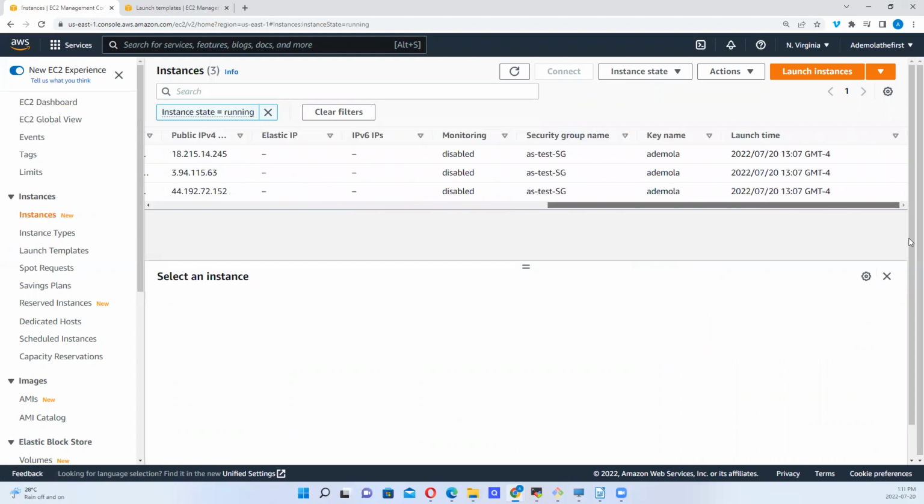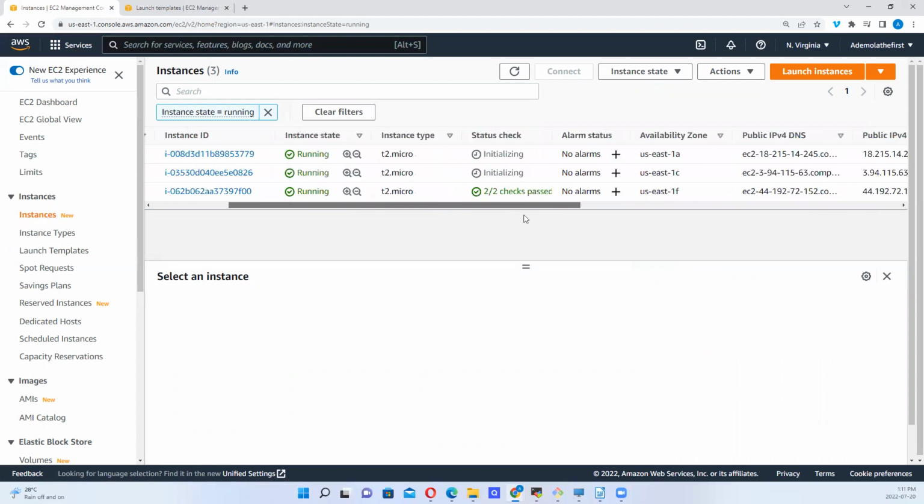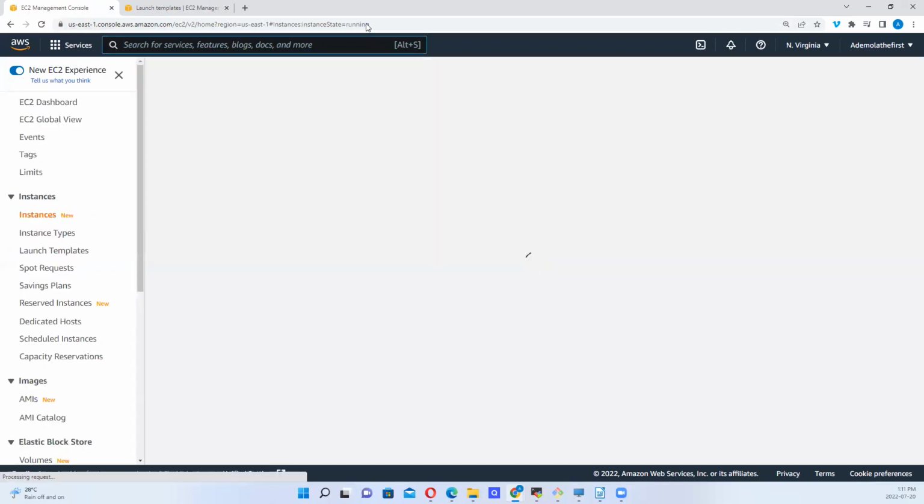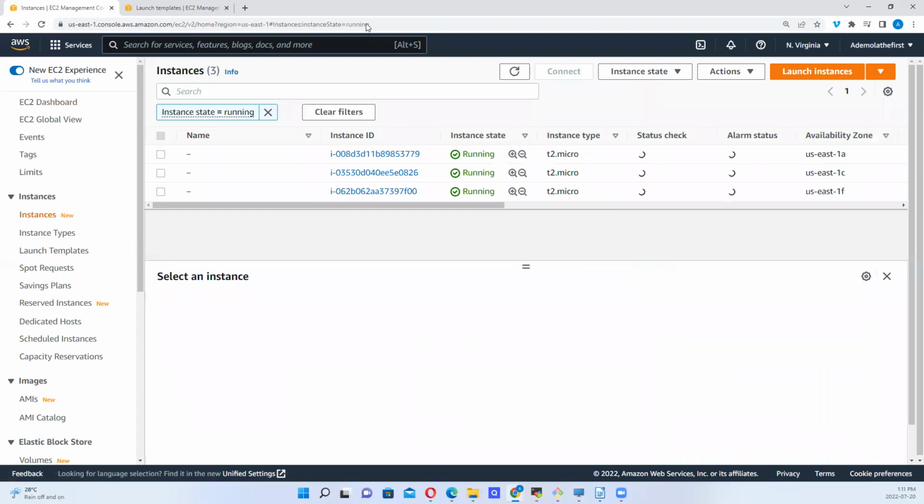So we didn't enable monitoring, so you can see we have 3 instances. So I just want us to take a look at something, okay? There are 3 running instances. Let's see what we have with them. 3 running instances. So this is the desired, right? So based on requirements, this will be created. But let's see what happens, right?